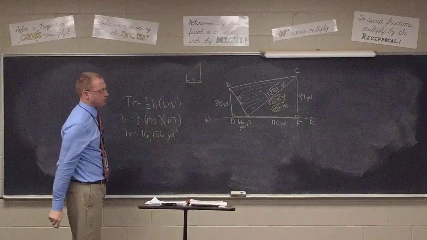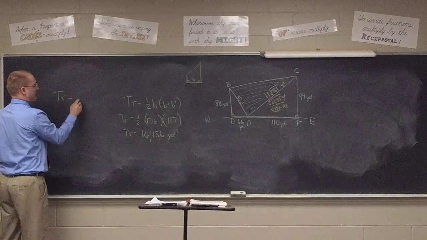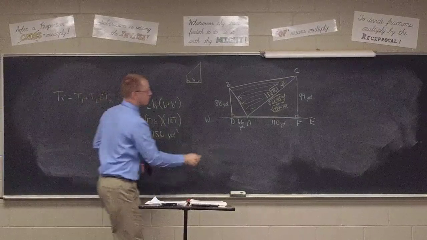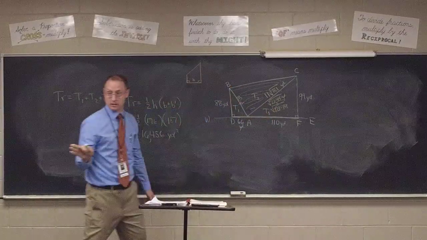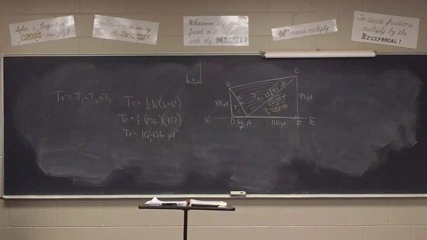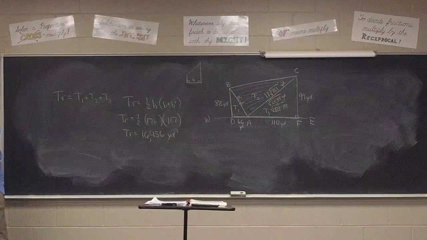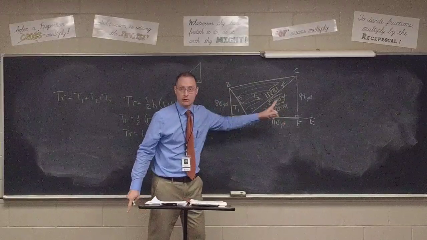Now, you said something about triangles. How many triangles are in the picture, class? 3. And we know that the area of the trapezoid is equal to all 3 triangles added together, correct? Yes. Thoughts? I don't like where this is going. Well, you already know the area of 2 triangles. I can get the area of 2 triangles because these are both what kind of triangles, class?